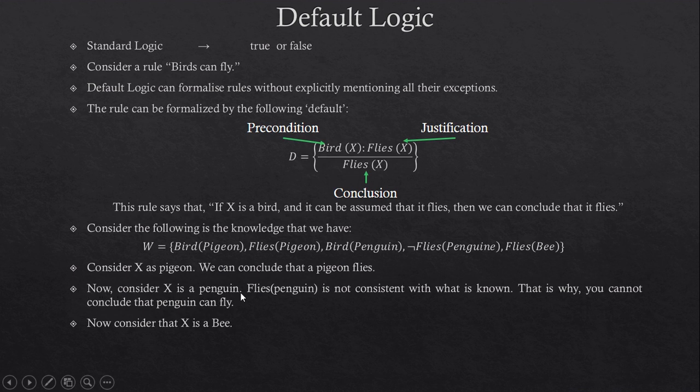Now consider X is a penguin. Penguin is a bird, so the precondition is satisfied. But a penguin does not fly, so flies penguin is not consistent with what is known. That is why you cannot conclude that penguin can fly. Now consider that X is a bee. Pause the video for a minute or two and find the conclusion.